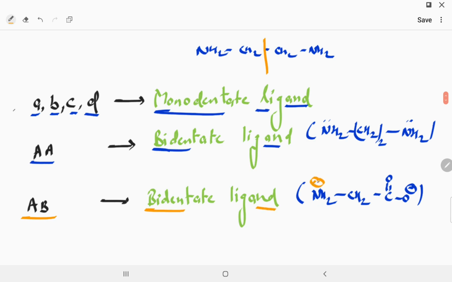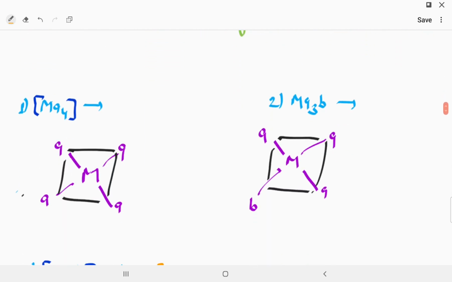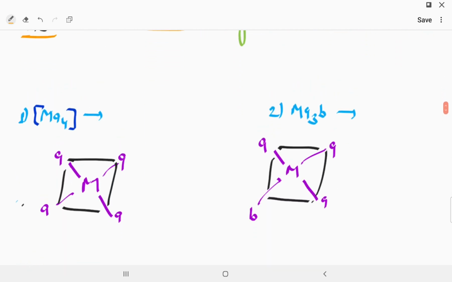Like this side is an NH2 lone pair donor, and this side is O negative. So this is a bidentate ligand but with unsymmetrical ends. Now we take it one by one. MA4: M means central atom and A means monodentate ligands, and the central atom is attached to all the same ligands. So this will show only one type of isomer.